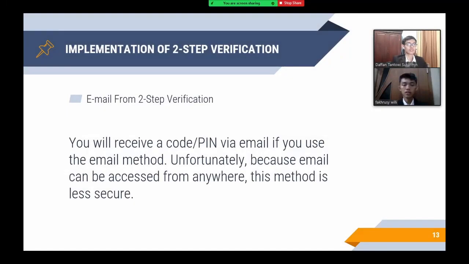Next is email two-step verification. You will receive a code or PIN via email if you use the email method. Unfortunately, because email can be accessed from anywhere, this method is less secure, unlike the authenticator software, which can only be accessed via certain cell phones.